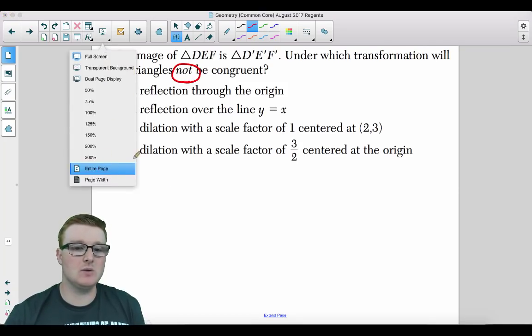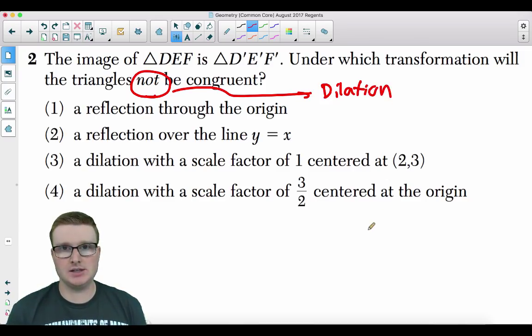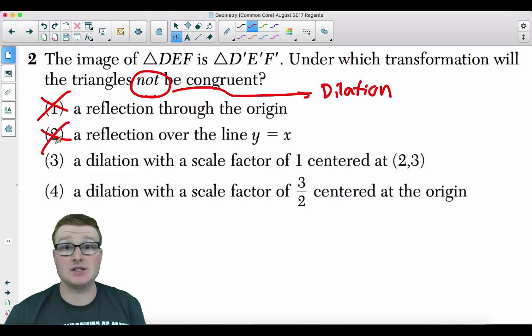Ladies and gentlemen, you are looking for a dilation, because a dilation changes distance and congruency. Reflection? No, that's a rigid motion. Reflection? No, that's a rigid motion as well. A dilation with a scale factor of 1/2, 3? Uh-oh. A dilation with a scale factor of 3 halves centered at the origin.